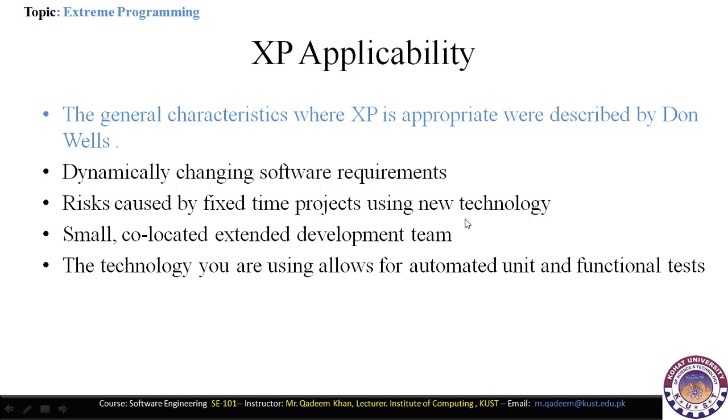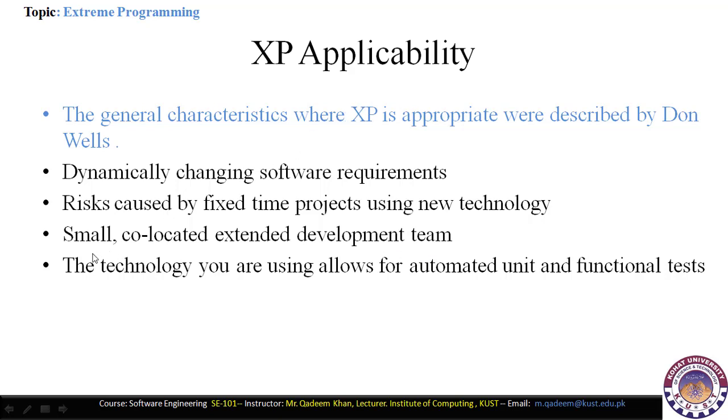So when there are very risky projects, then XP is very suitable to be chosen for development, because there are multiple iterations and initially the project manager has to make different sorts of planning. So that's why risk management should be performed in the first phase of planning of the XP model. Next one, a small co-located extended development team should use XP.